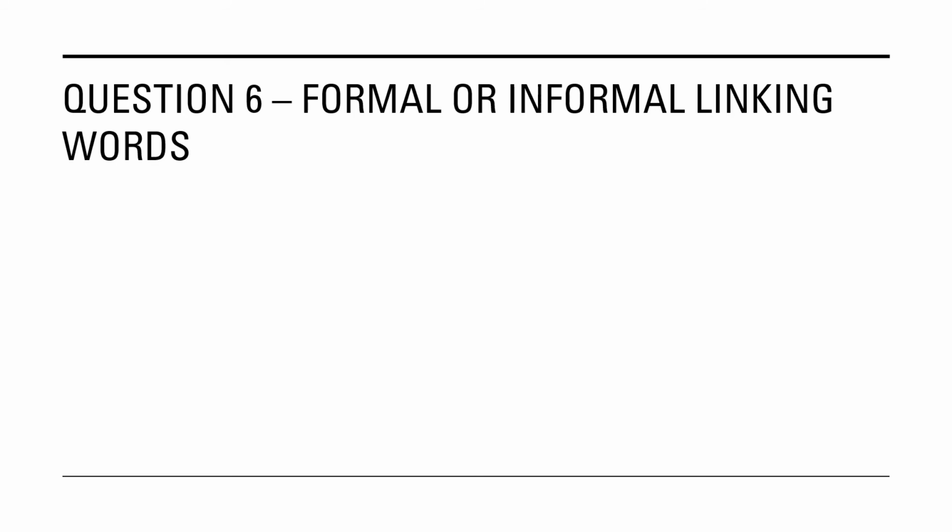Now let's move on to question number 6. For question 6, we are going to look at these linking words and identify whether they are formal or informal. If they are formal, you write F, and if they are informal, you write I, the capital I or capital F. Let's look at number 1.